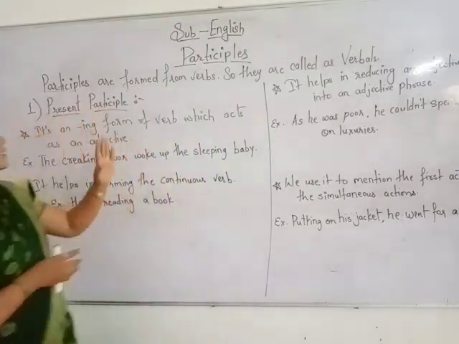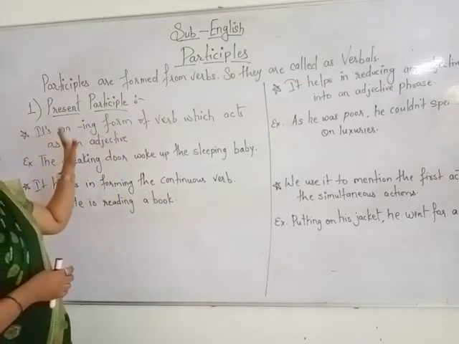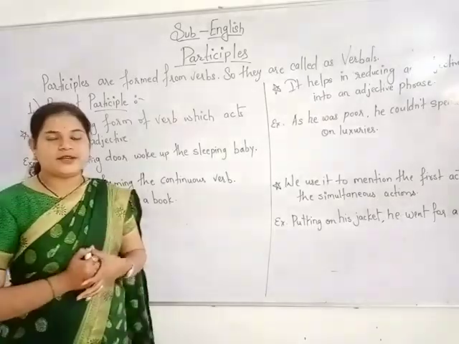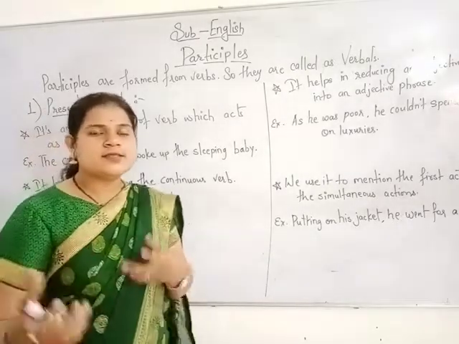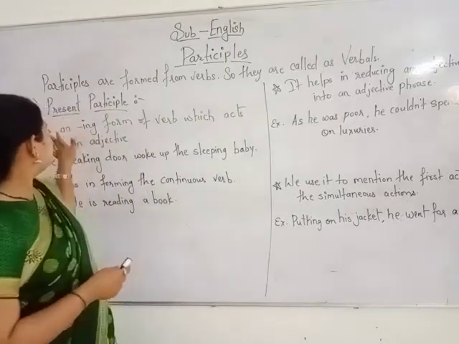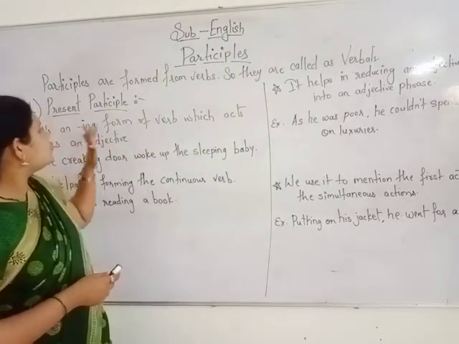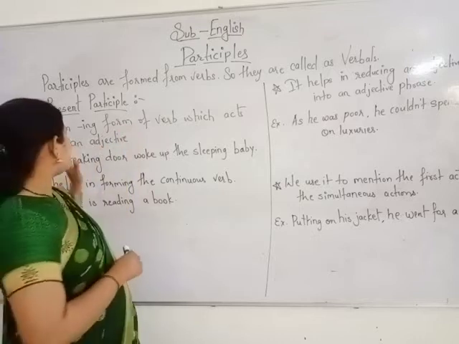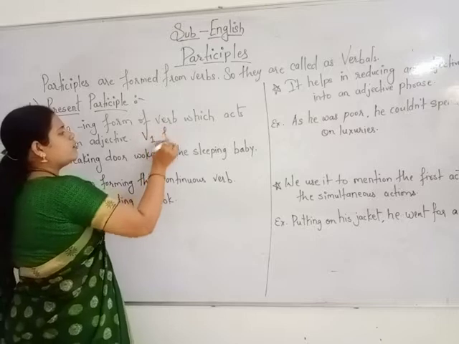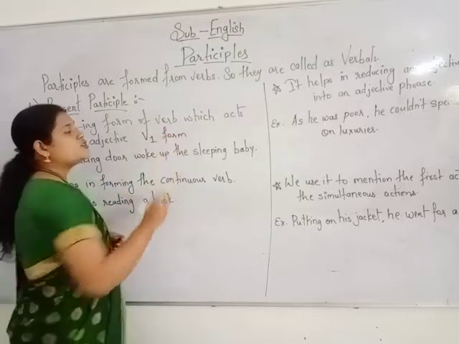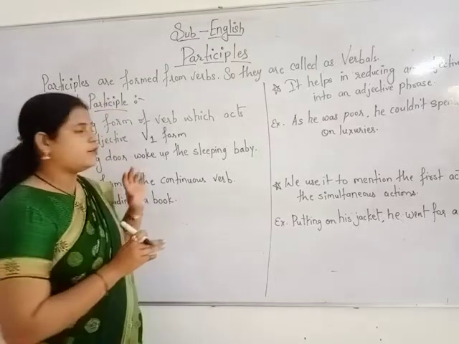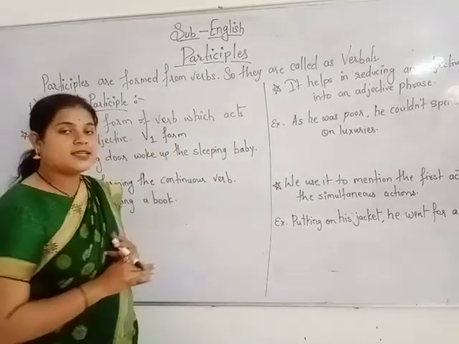A present participle is an ing form of a verb which acts as an adjective. That means the V1 form which acts as an adjective.